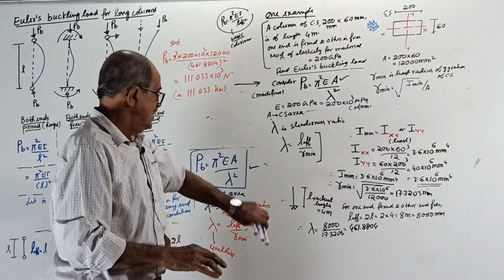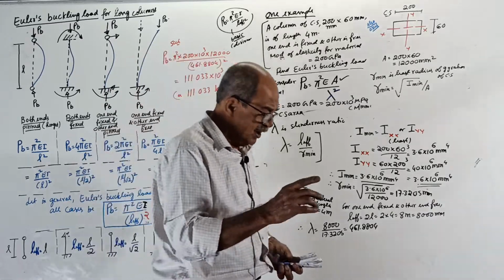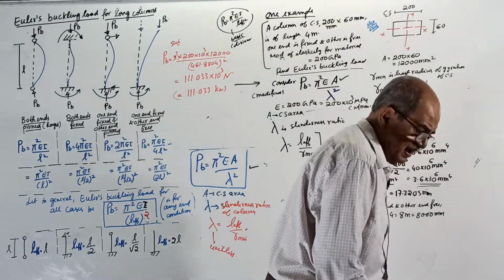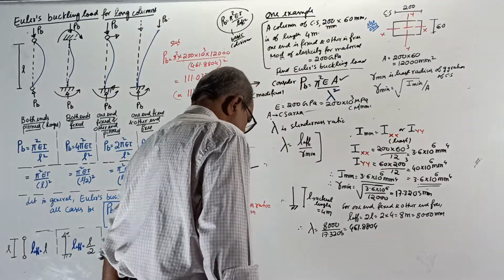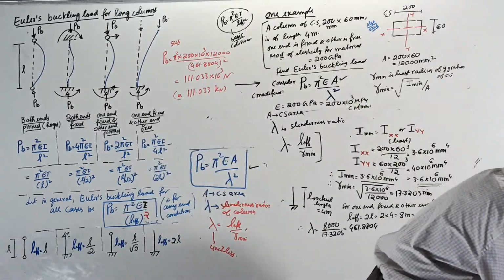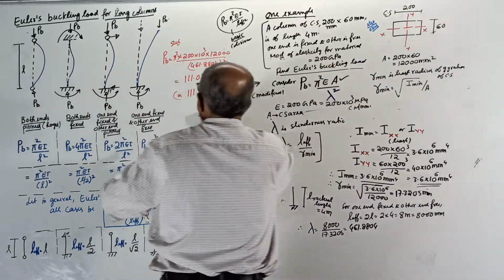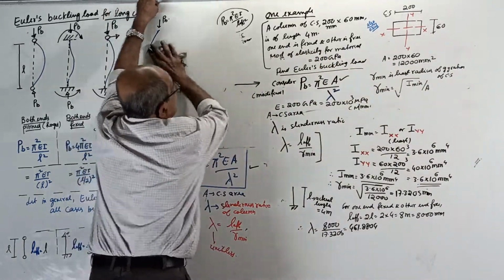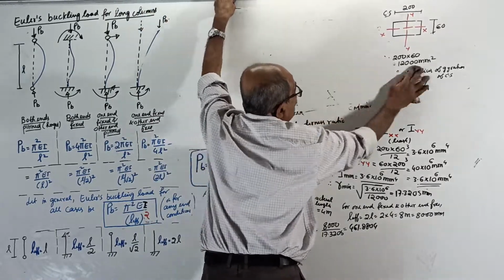Okay, now, in that class I told a little more about the slenderness ratio lambda. I will tell it now.